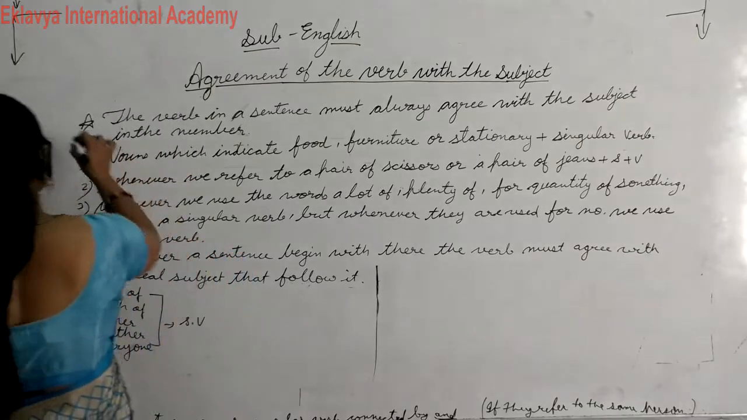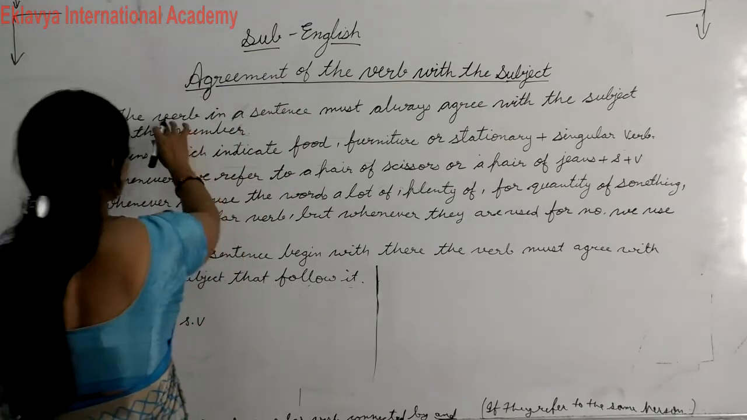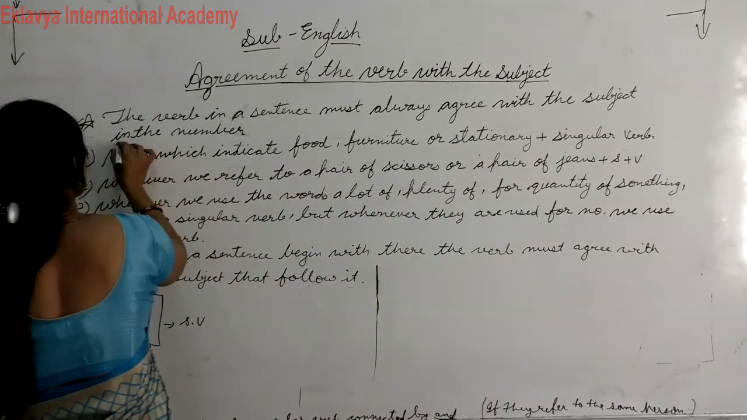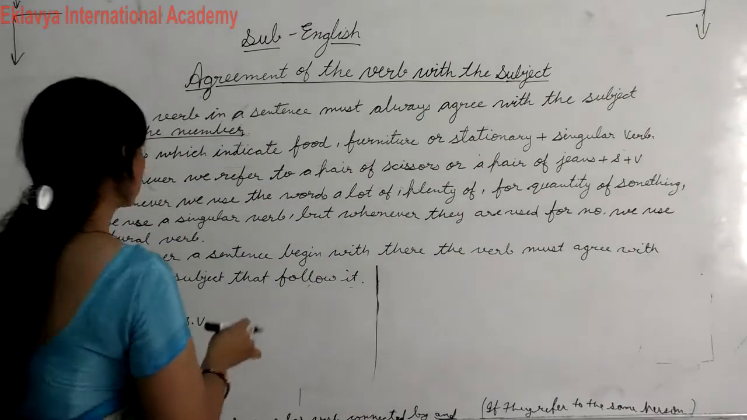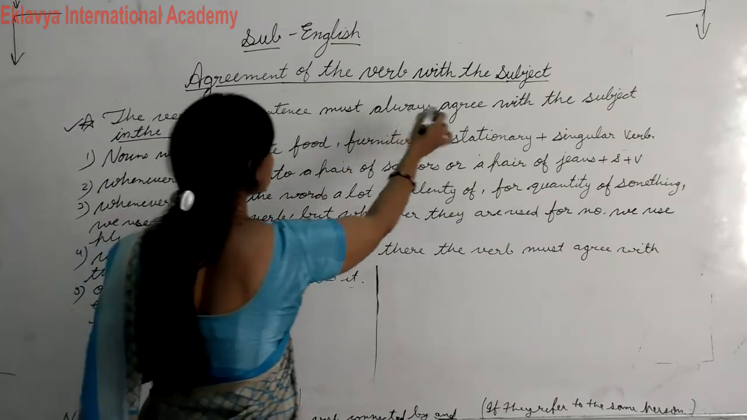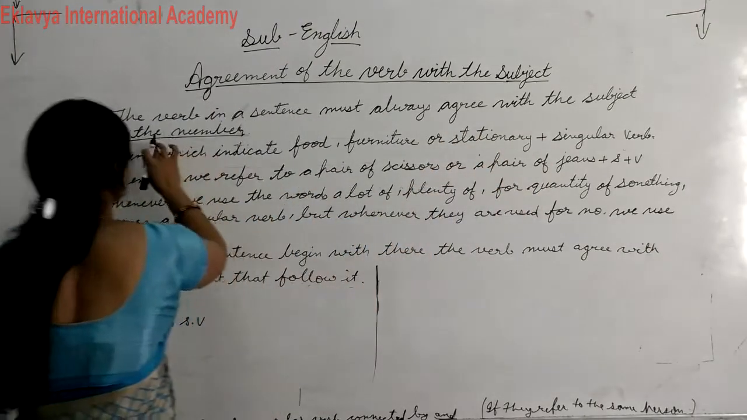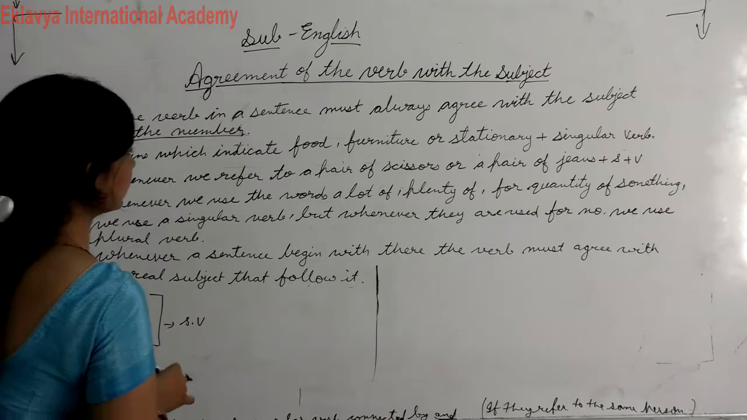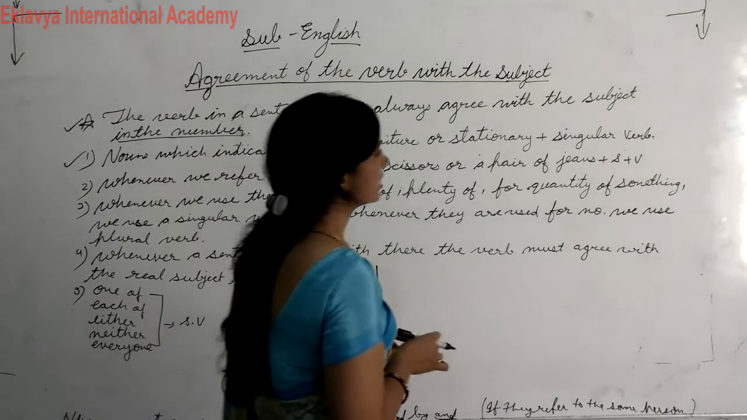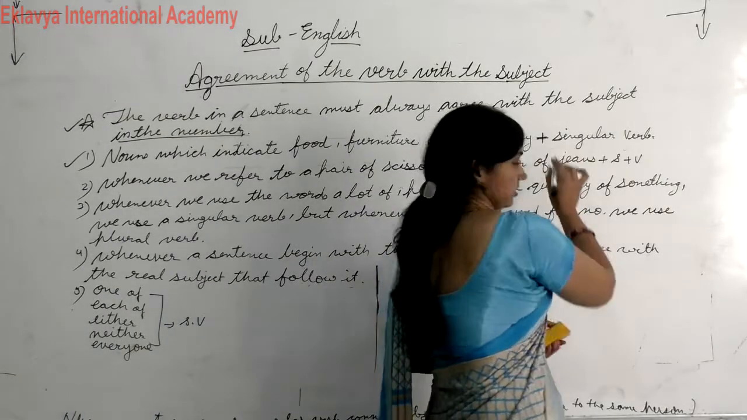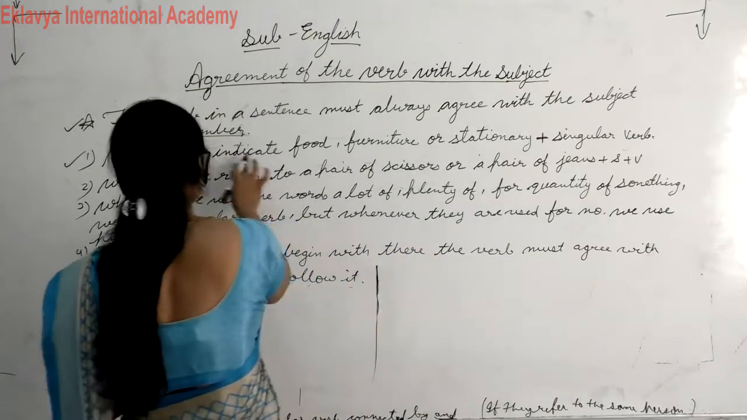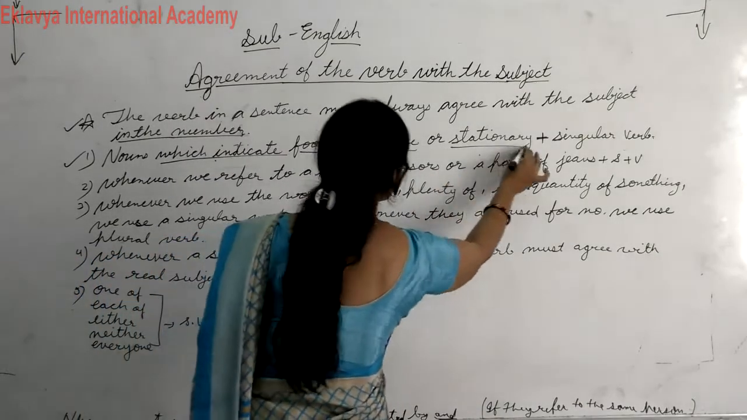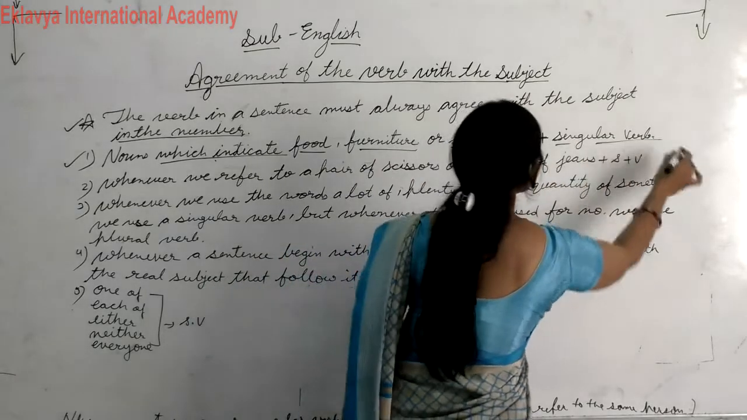So first see the definition of this. The verb in a sentence must always agree with the subject in number. Okay, the verb in a sentence must always agree with the subject in number. Okay, first see, nouns which indicate food, furniture or stationery take a singular verb. I repeat again, nouns which indicate food, furniture and stationery always take a singular verb.